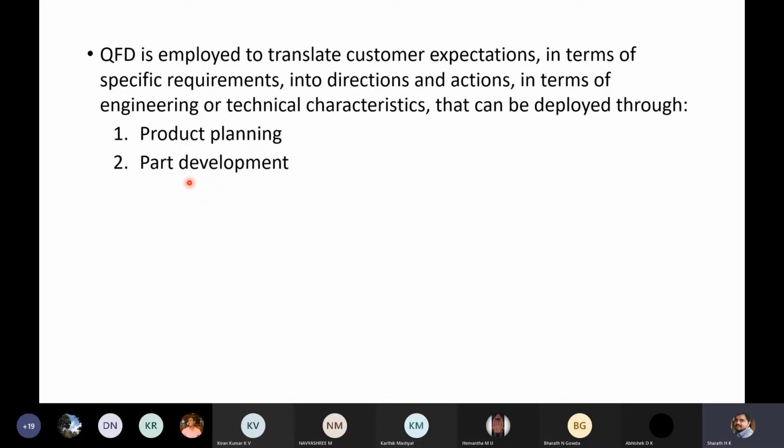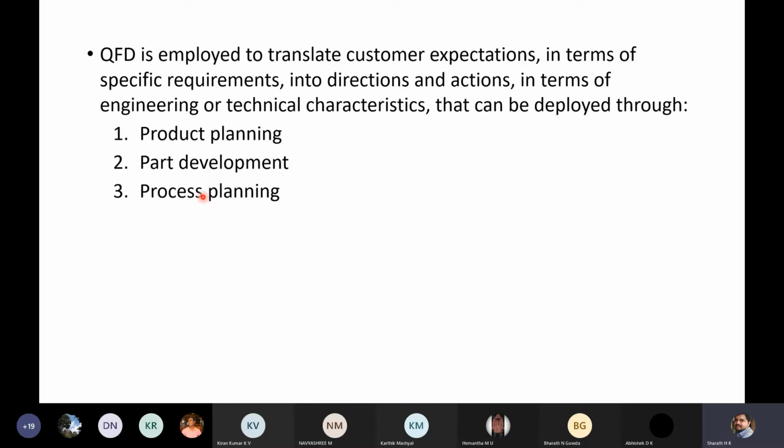If you consider any product, most of the products consist of more than one component. Each individual component has its own features. It requires a different manufacturing process. Even if you consider a simple product like a pen, it may consist of 5 to 6 components, like cap, gripper, refill, container. Like that you can find a number of components in most of the products. So that is the part development.